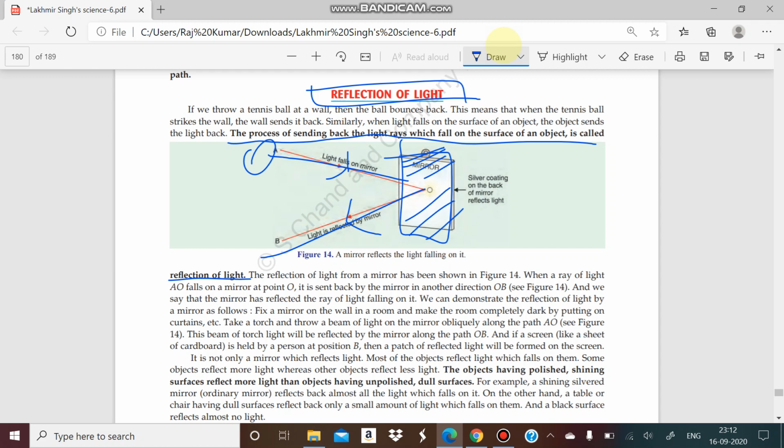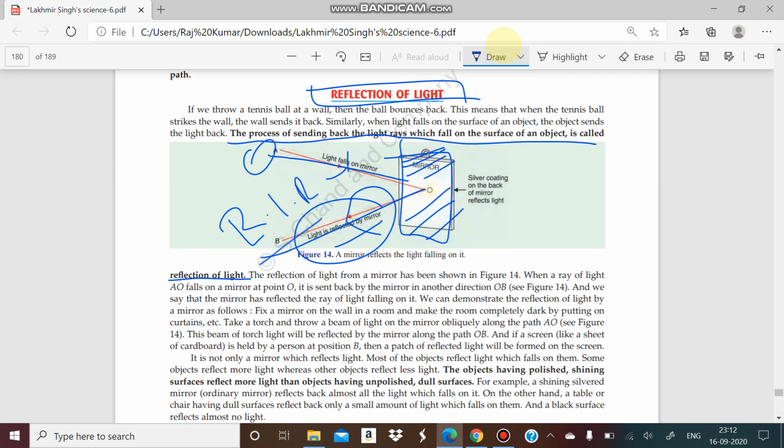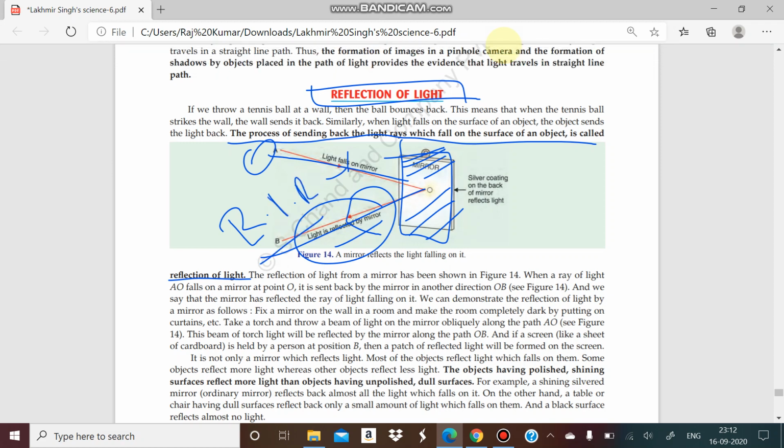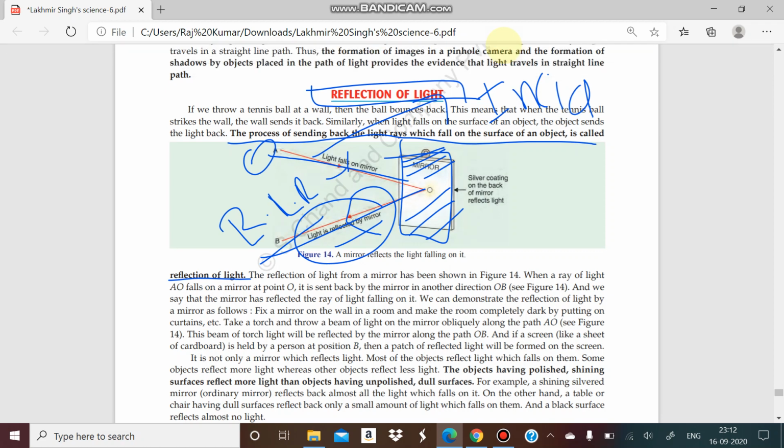This is known as the reflected light ray, RLR. Okay, reflected light ray, and that is called the incident light ray. The incident light ray is the light coming towards the surface. Those light rays which come towards the surface are known as the incident light ray, and those which are reflected by the surface are known as the reflected light ray.